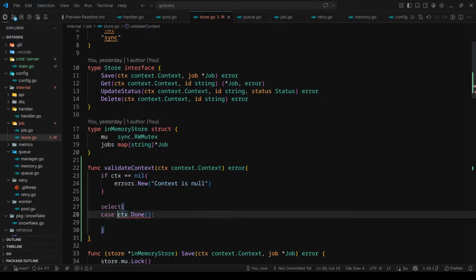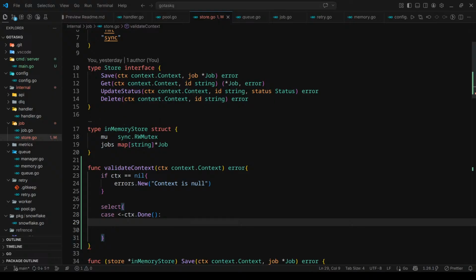Context.Done. How is context.Done called? Is it using a channel? Let me check select statement using context in Golang. Yeah, it needs to pass through a channel like this. This will work.